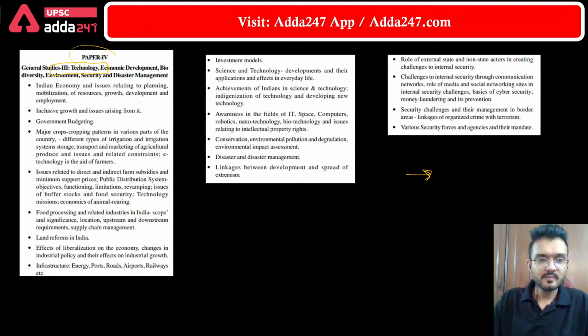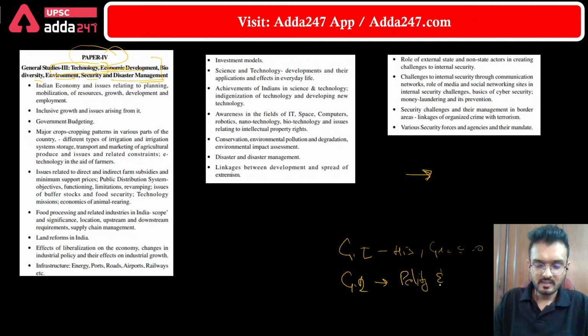So we are discussing paper 3, and in paper 3 we will study technology, economic development, biodiversity, environment, security and disaster management. Basically in paper 1 we have seen history, geography and society, and in paper 2 we have seen polity and international affairs.